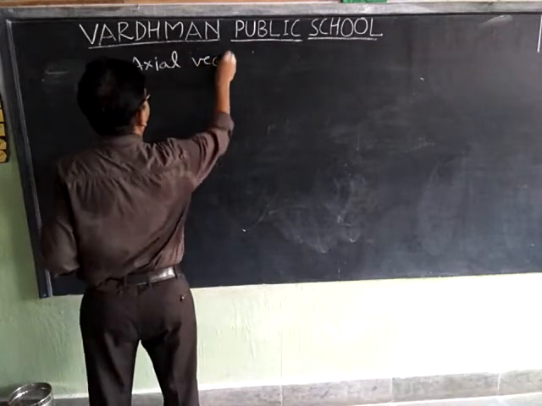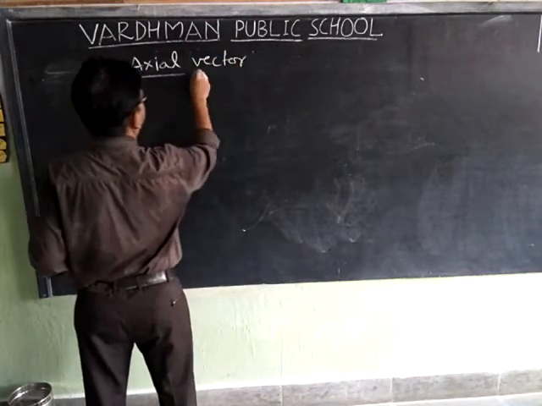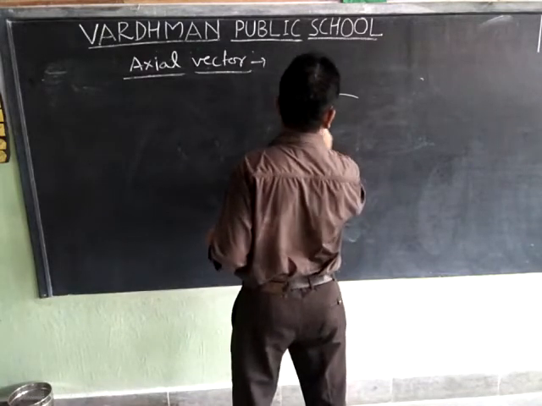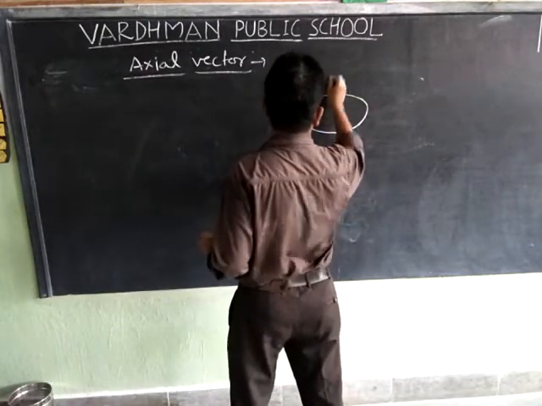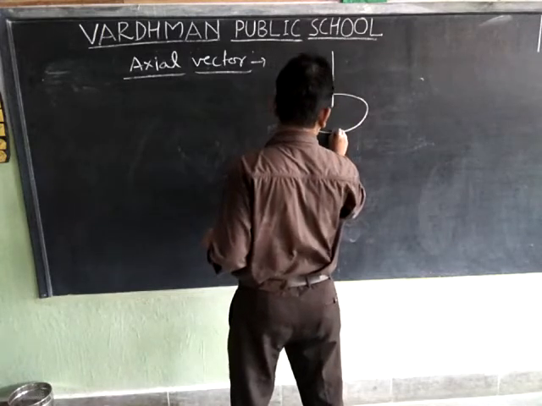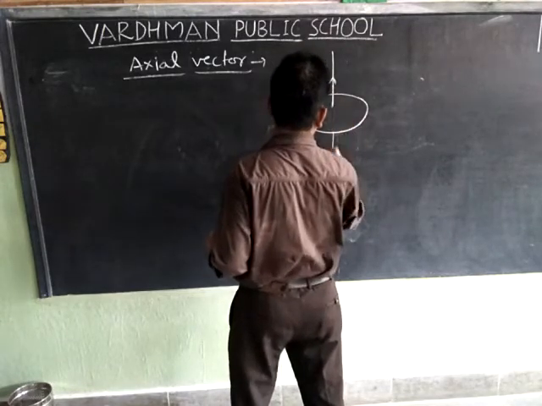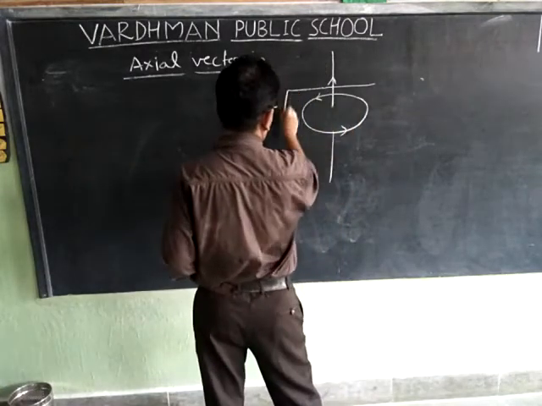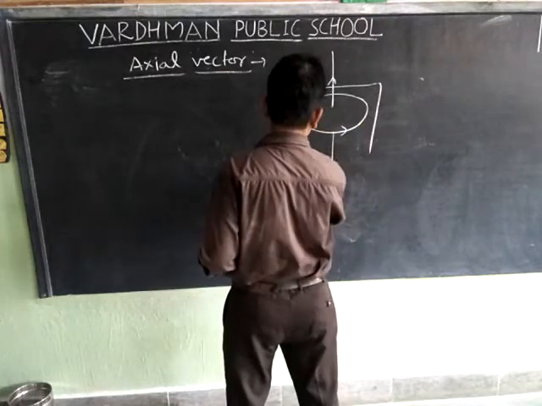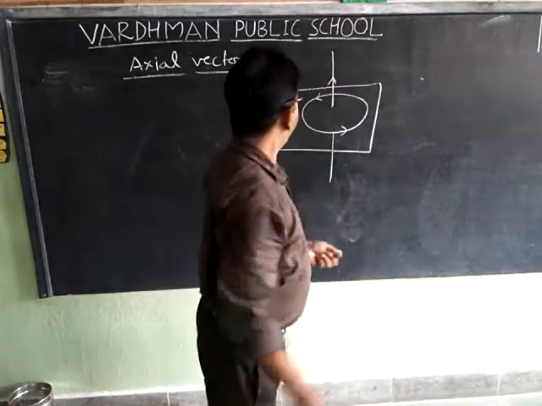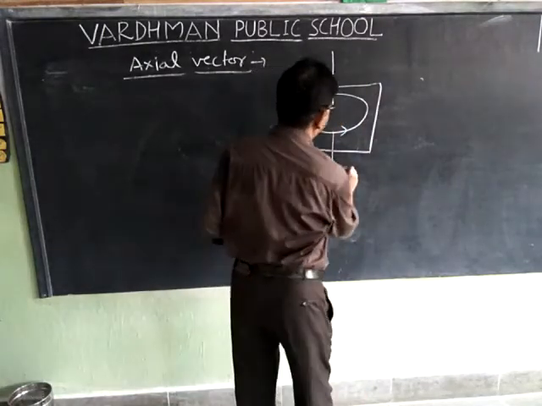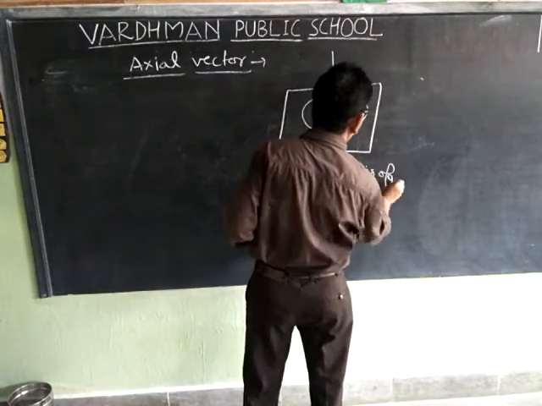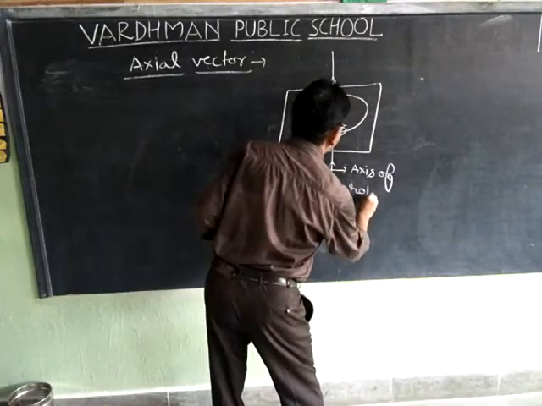Axial vector. This is my axis of rotation.